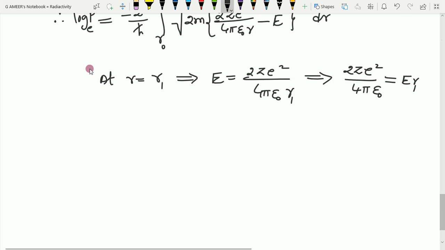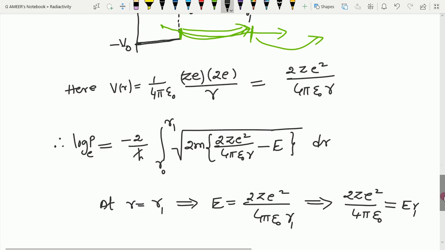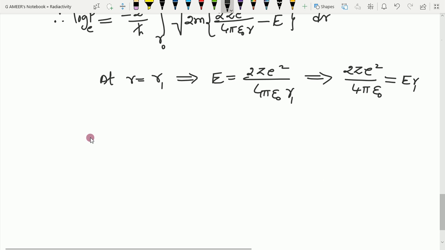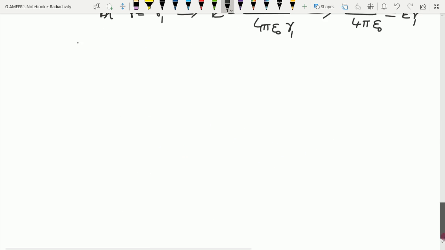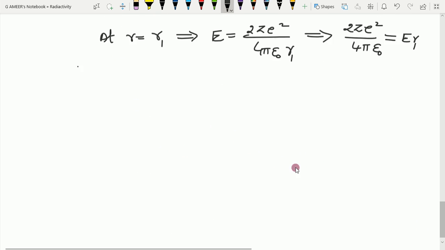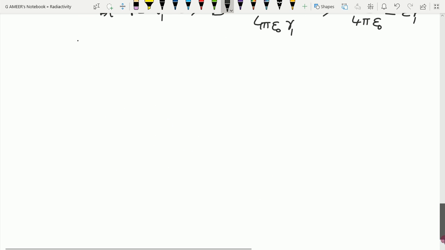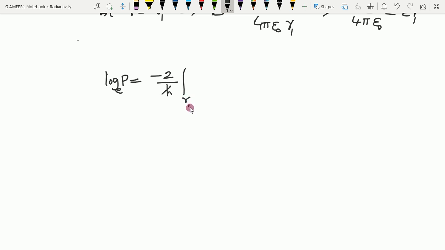So after substitution, what will I get? Finally, after substitution, it will become... so now here, log of P will be equal to minus 2 by h cross, integral from r naught to r1 of square root of 2m into (in place of that, let's put E into r1) divided by r minus E, into dr.